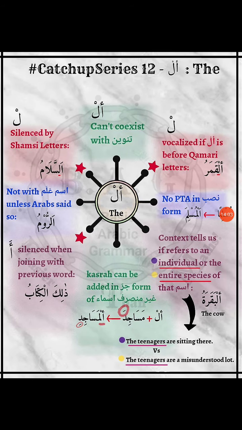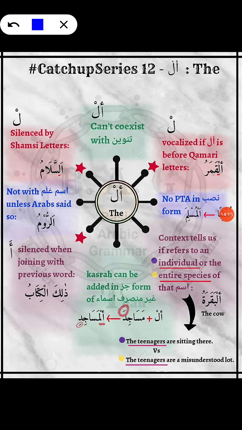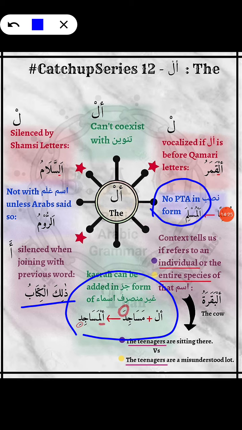All right, so we are done with the 8 points about al, and I hope that you have understood them all. Now, these are quite a few points, and the only points that I would want you to remember from this lesson are first this one, all right, and this one, and this one, all right. Why?